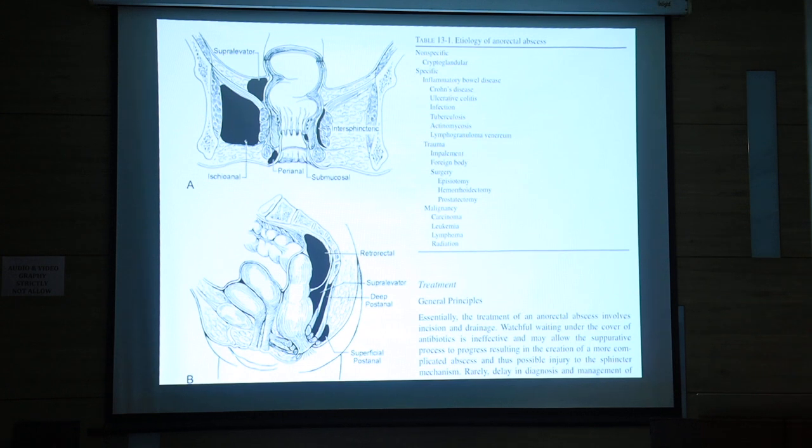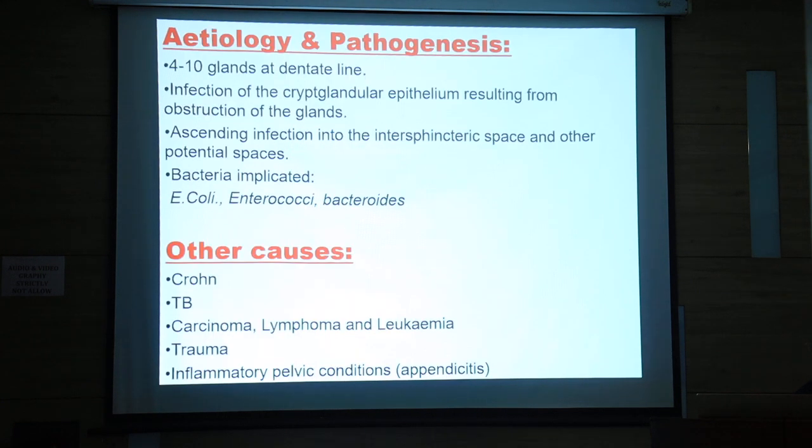It is sometimes non-specific, cryptoglandular, or specific: inflammatory bowel disease, Crohn's disease, ulcerative colitis, infections like tuberculosis, actinomycosis, lymphogranuloma venereum, trauma, foreign body, surgery, episiotomy, hemorrhoidectomy. There are many causes. Malignancy could be a cause. So what is the etiology and pathogenesis?